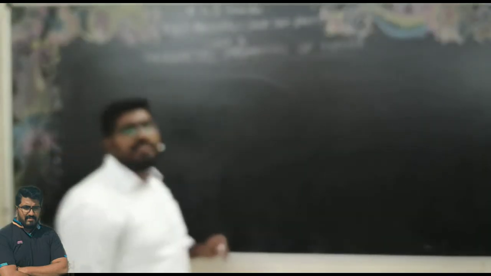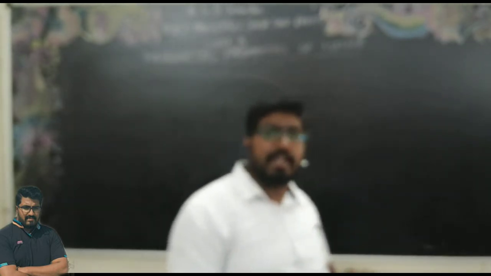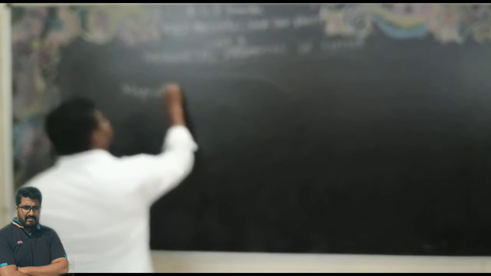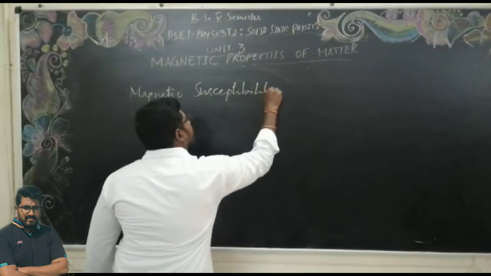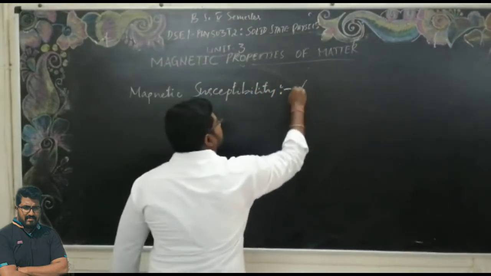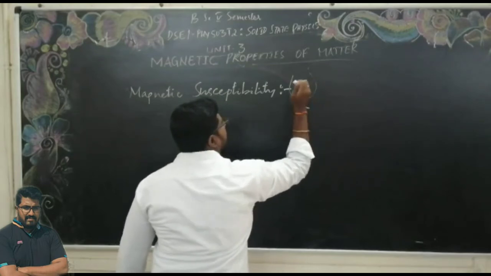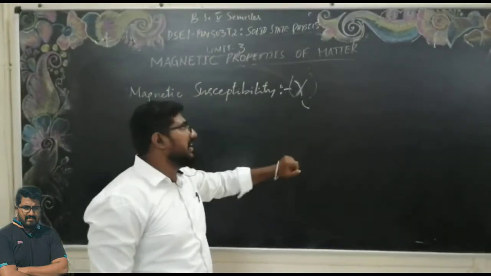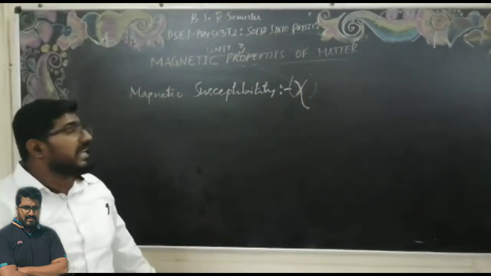The first term we have studied is the magnetization intensity. The second is the magnetizing force or magnetic intensity, and the third concept is the magnetic susceptibility. It is represented by Xi, like delta S and X. This is our Xi, or some say it is chi, but I say it is Xi, which represents our magnetic susceptibility.